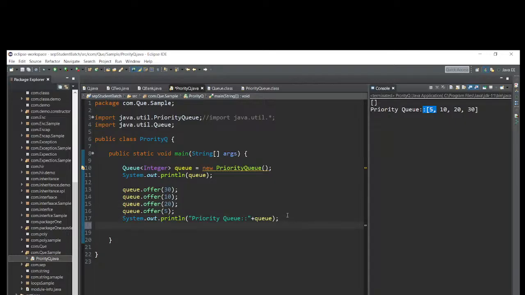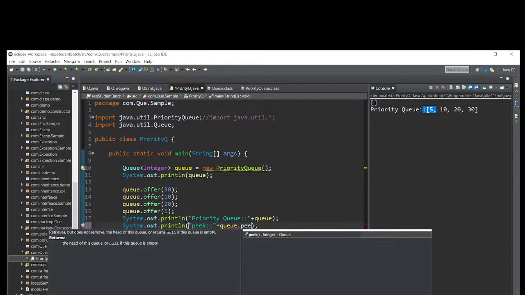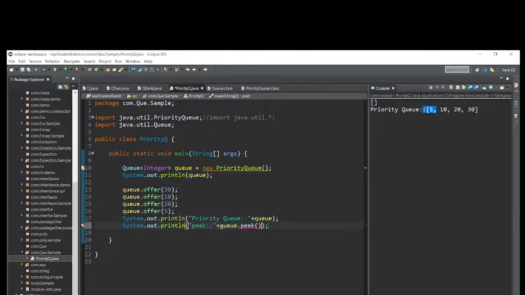Clear? This is one point, and let me write some methods. After that, I will move to the next classes. Peek. Let me write one peek method. This peek method is also a non-static method. So we have to call the non-static method with the reference variable dot peek, and save this one. Let me run this one. What will come? 5. 5 is the peek, right?